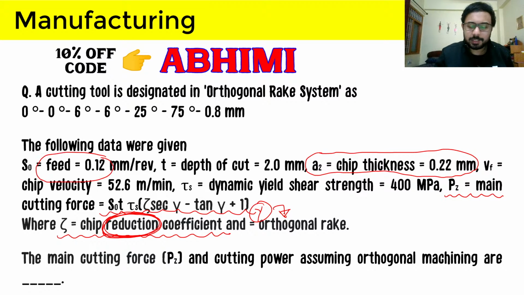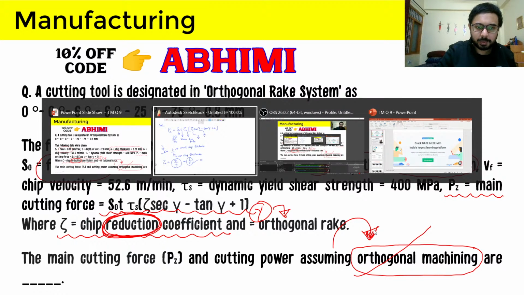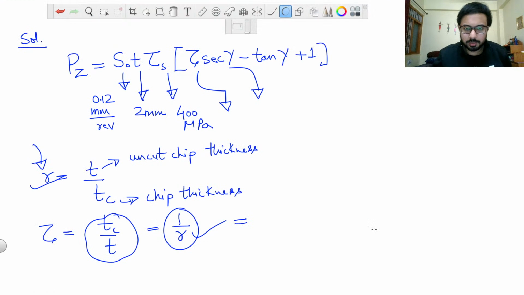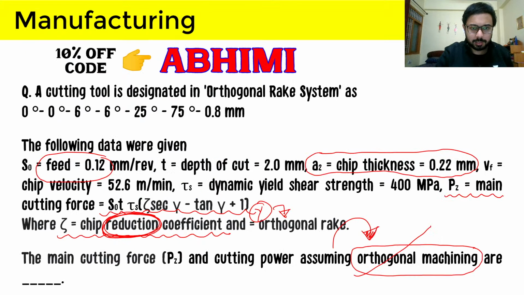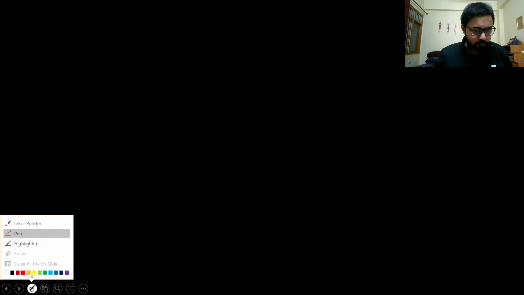Why will we take it as feed? Because of orthogonal machining. So let us discuss orthogonal machining. We have to assume the machining in the question as orthogonal machining. So in orthogonal machining, let us discuss what will happen. Let us change the screen now. So, orthogonal machining.